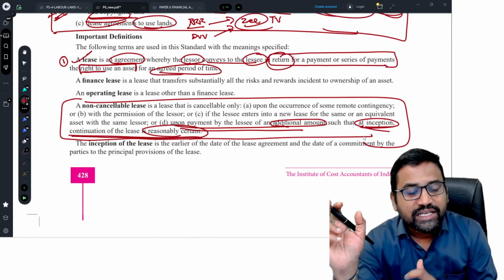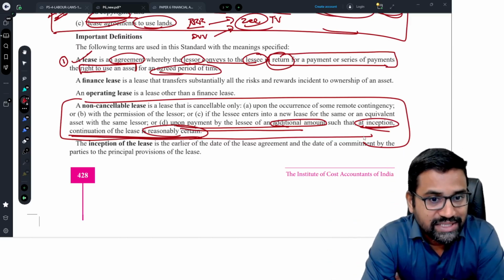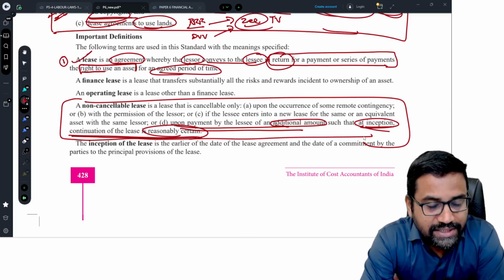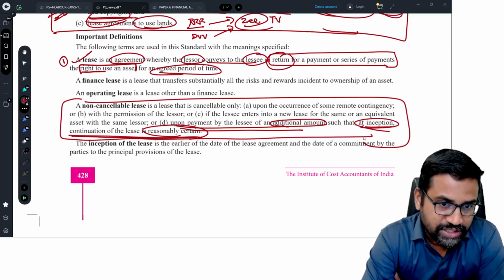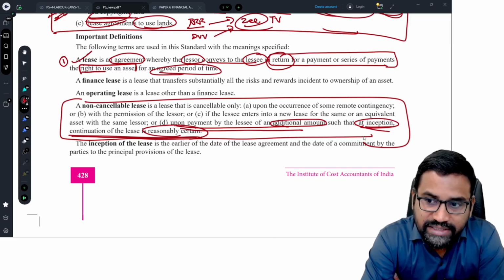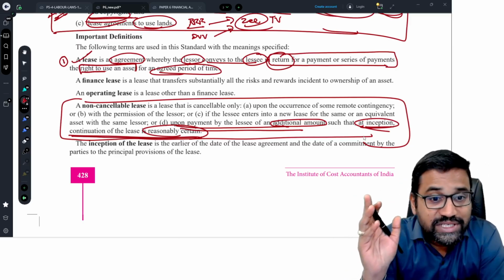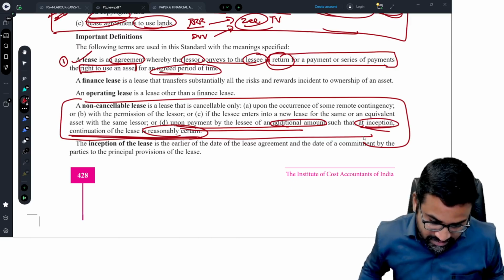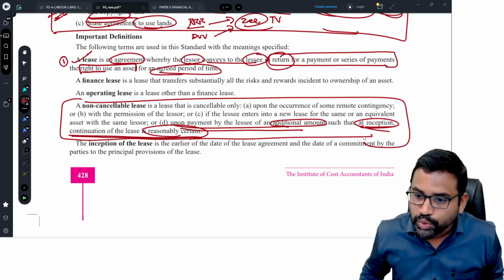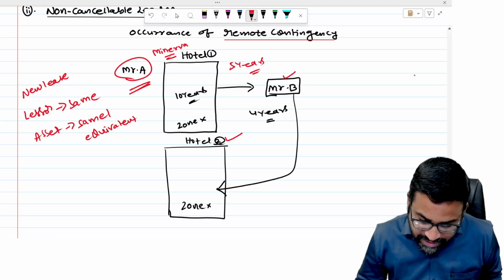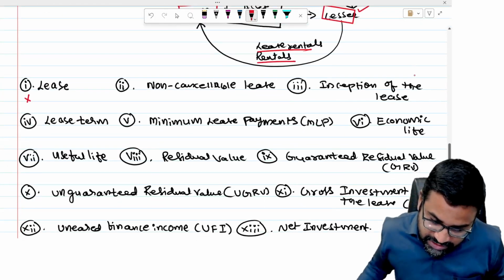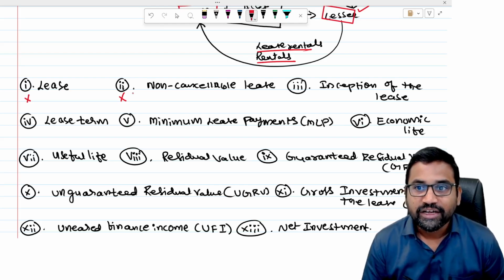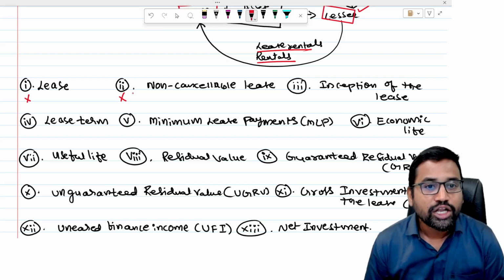And if the lessee enters into a new lease for the same or an equivalent asset with the same lessor, no problem, then that is also a non-cancelable lease. And the last one is on payment of some additional amount, where at the inception of the lease there is a reasonable certainty that the lessee will continue the lease. So therefore it is also a non-cancelable lease. So this is definition number 2, sir. What is definition number 2? Non-cancelable lease. For a non-cancelable lease, AS 19 is applicable. For cancelable leases, AS 19 is not applicable.